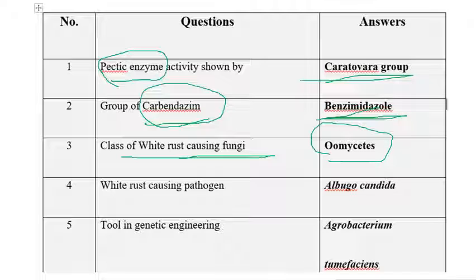The next one is white rust causing pathogen. Among the given pathogens, the white rust causing pathogen is Albugo candida. Albugo bliti is also a white rust causing pathogen, but I think the options will be something different. So tools in genetic engineering. Agrobacterium can act as a tool in genetic engineering. We know very well that Agrobacterium tumefaciens can be used in genetic transformation and genetic engineering. It is a model organism in bacteria also.